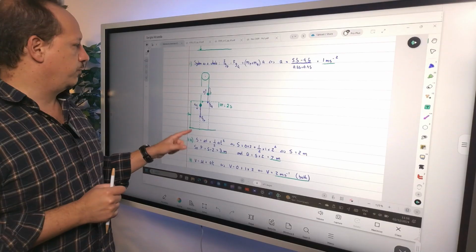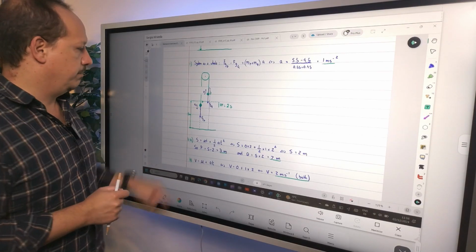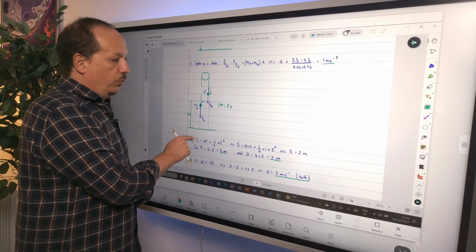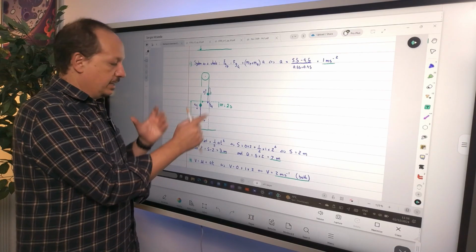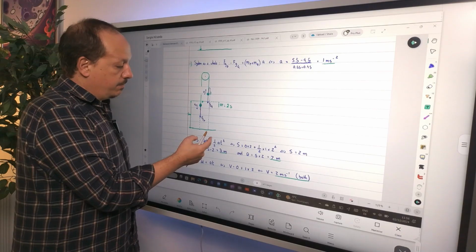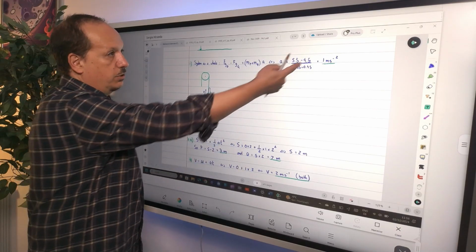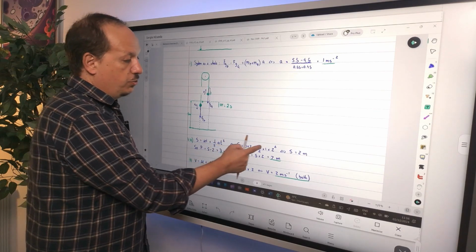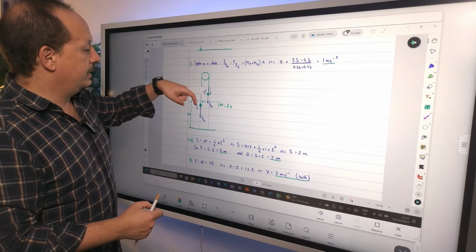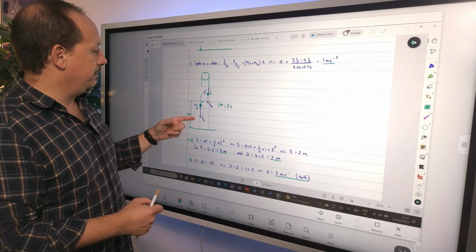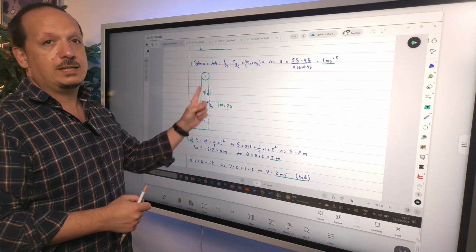Let's do it for P. So you want to know this distance over here. u is 0, right? It starts from rest. t is 2 seconds, and a you just calculated over here is 1. Substitute it, and you have a distance of 2 meters. So P went down 2 meters, but this is the same distance that Q went up.